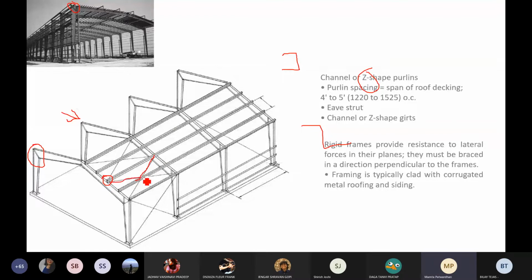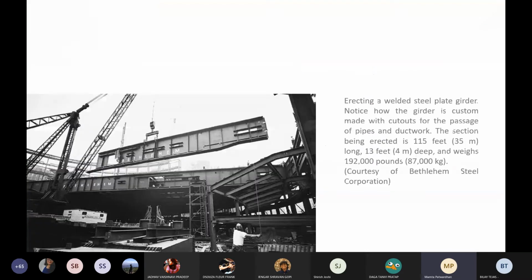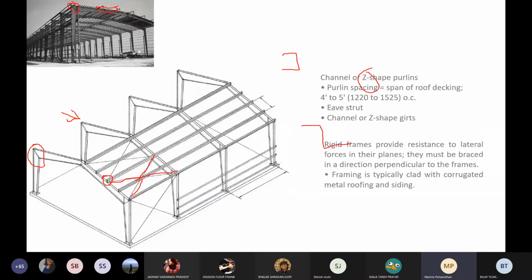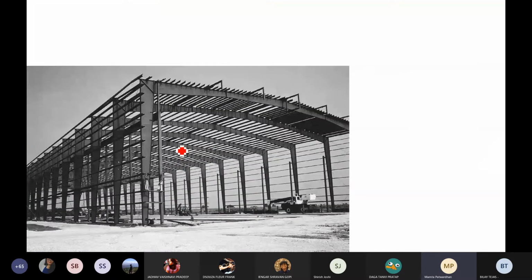So there are these very slender, maybe cords, maybe angles or whatever that are put here to brace this together. Okay, and then you can clad it or whatever. You can see these multiple tiny members here. They take the roofing material on that. Okay, so these are rigid ones. These were not rigid. These are shear connections in this case. You can see that, right? While these are rigid connections or portals.